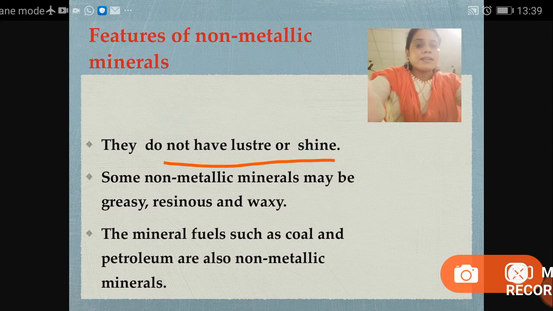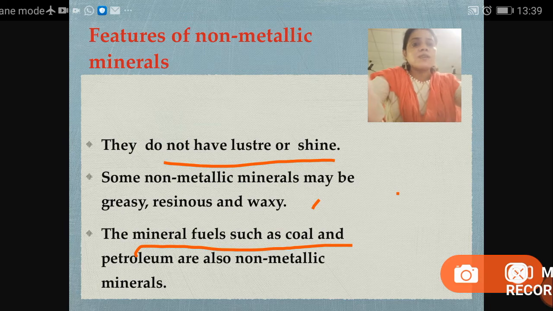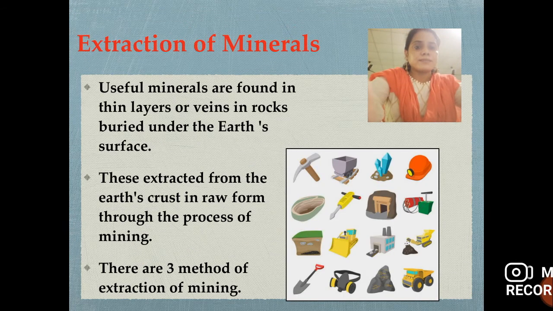Some non-metallic minerals may be greasy, resinous and waxy. They have these types of characteristics. They may be oily, greasy, resinous or waxy. The mineral fuels such as coal and petroleum are also non-metallic minerals. So coal and petroleum also come in this category of non-metallic minerals. So it was about metallic and non-metallic minerals.